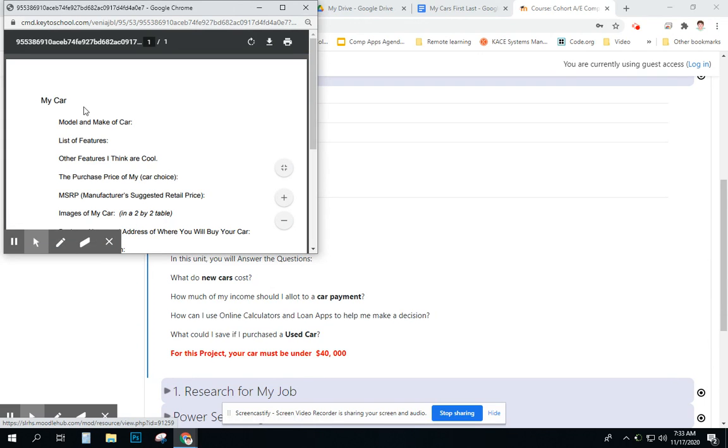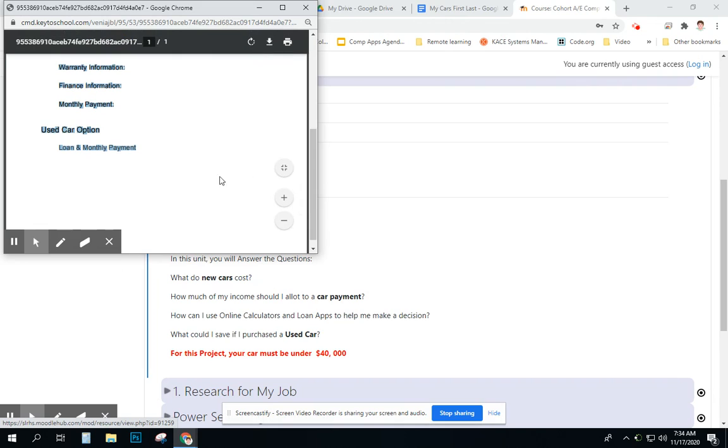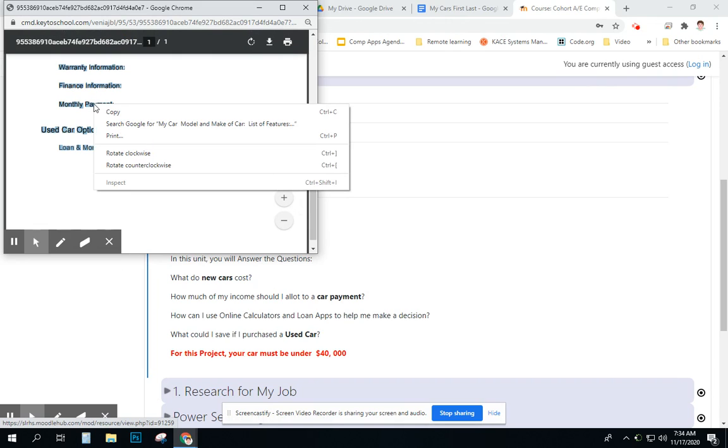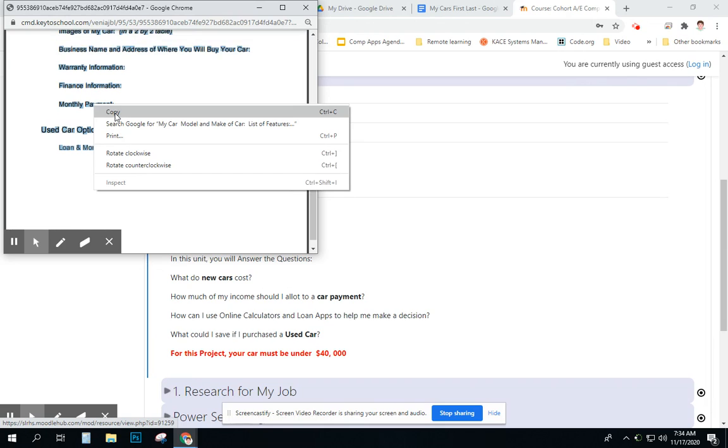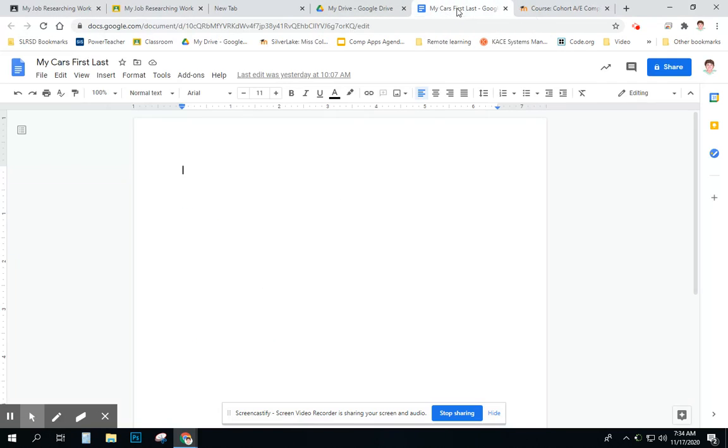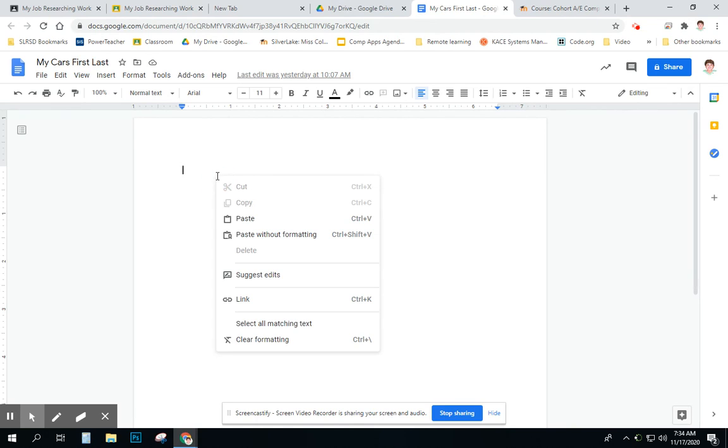And you are copying. If you do Control A, it will select all. And then you're going to right click and copy. You're going to go over to your My Cars document. And remember, we don't do a regular paste. We don't want Control V. We want paste without formatting.